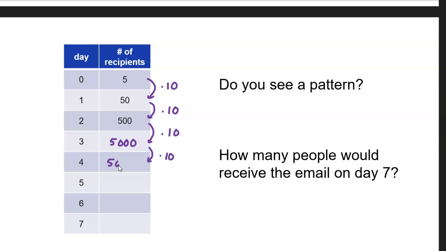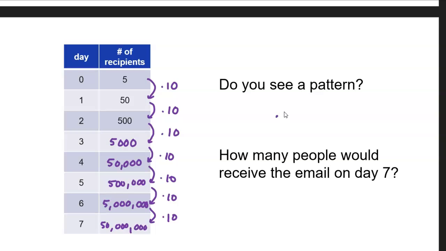We get 50,000. Then another by 10 for 500,000. Another one, we get up to 5 million here. And one more multiplied by 10, we get 50 million, so many zeros.